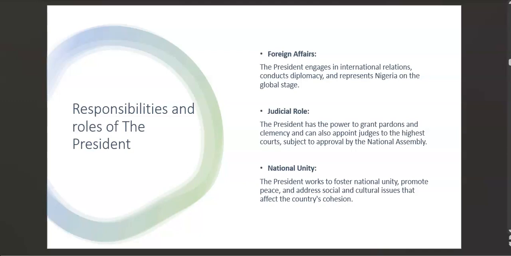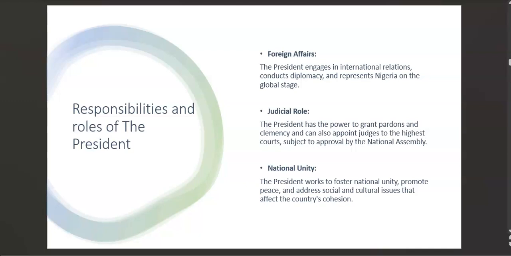For example, other countries need to sell things to Nigeria, or Nigeria wants to sell things to other countries. The president is the one who will represent Nigeria on such global stages. So they will be there to conduct or attend such meetings where they represent Nigeria, okay?